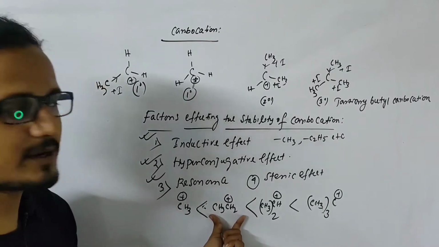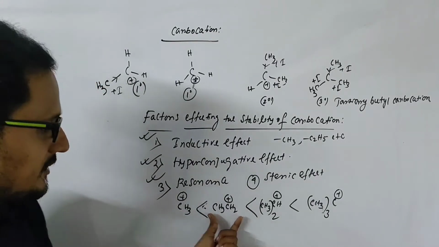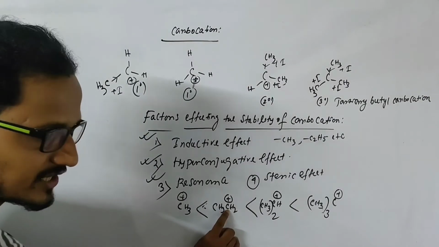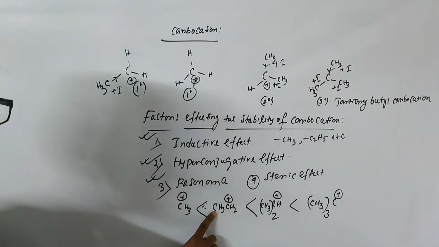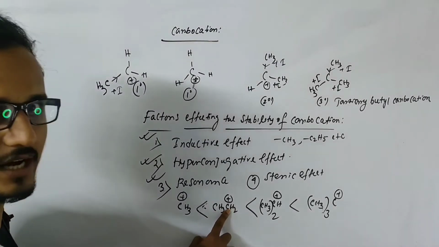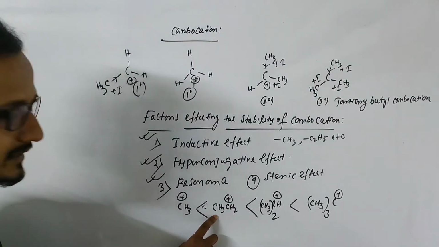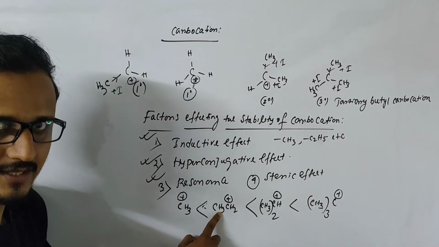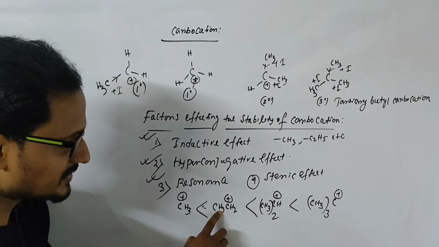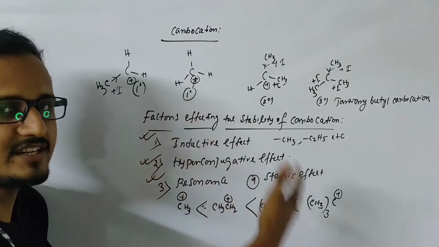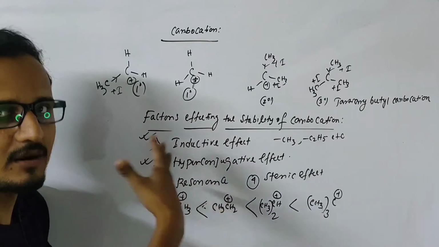But here the hyperconjugative effect is applicable because this carbon is the carbocationic carbon, it is an alpha carbon and it has hydrogens. So if the carbocationic carbon has an alpha carbon, the hydrogens attached to that carbon are the alpha hydrogens. These alpha hydrogens will have the hyperconjugative effect and that will increase the stability of the carbocation.